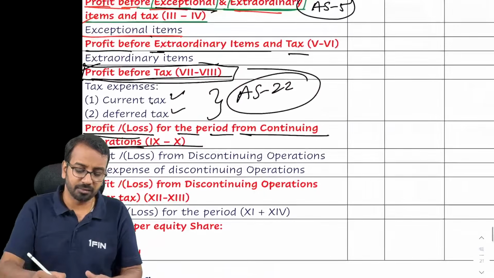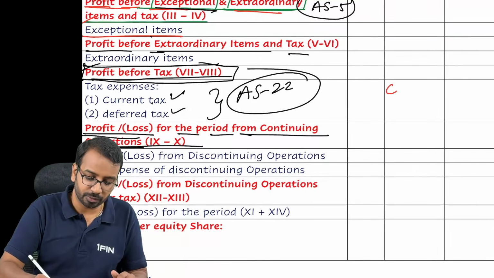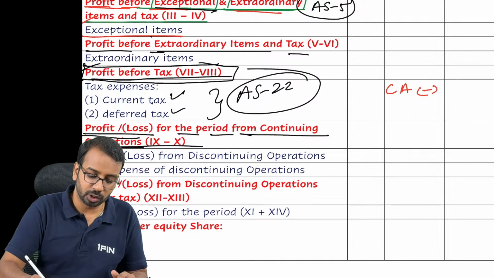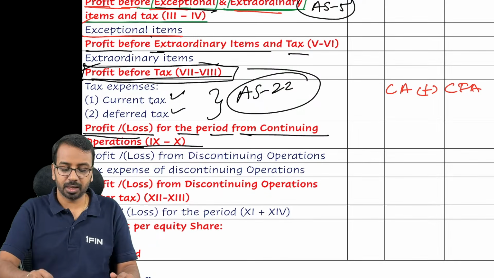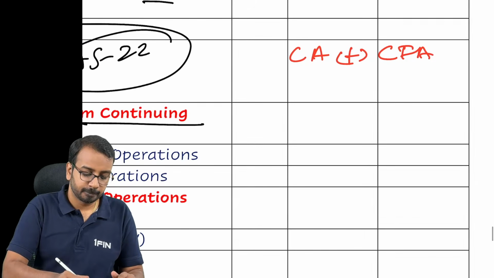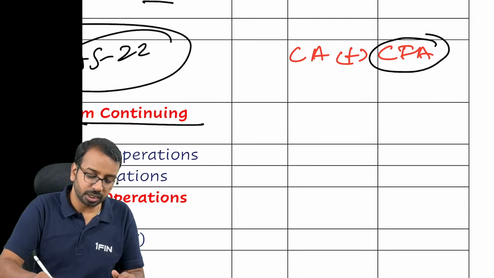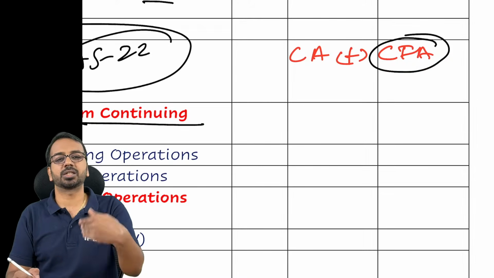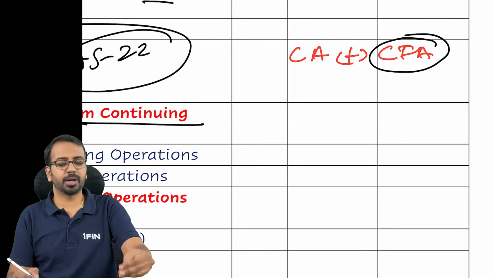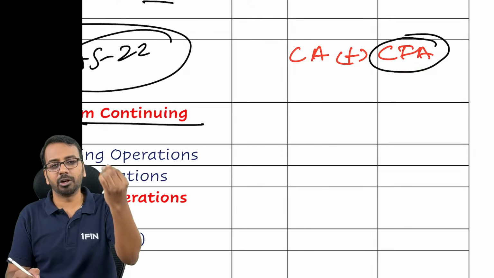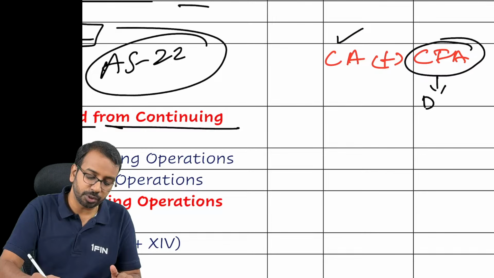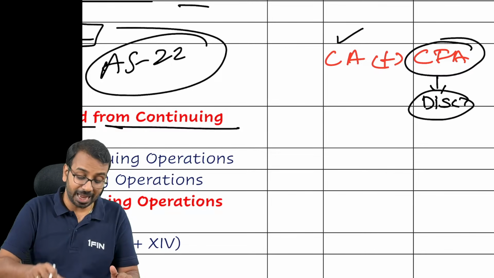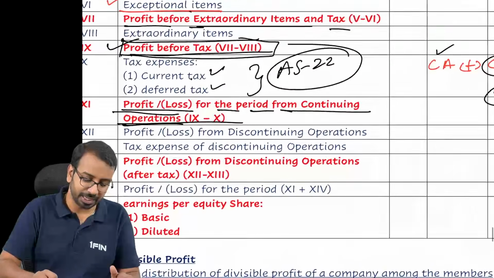Let us say currently we are providing CA classes, and we also provide, let us say, CFA classes. We provide 2 classes. We somehow decided to discontinue CFA classes, means we will not provide these classes from next year onwards, or from current year onwards. From a particular date, we will not provide these classes. We will continue with CA classes. So continuing is something that I have to present separately.